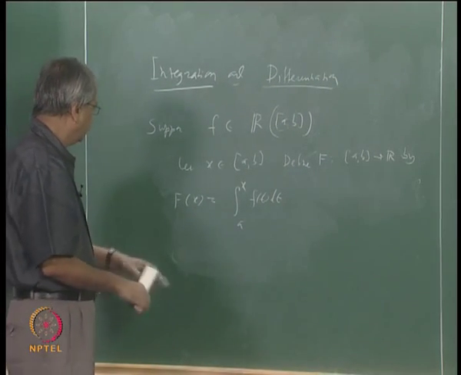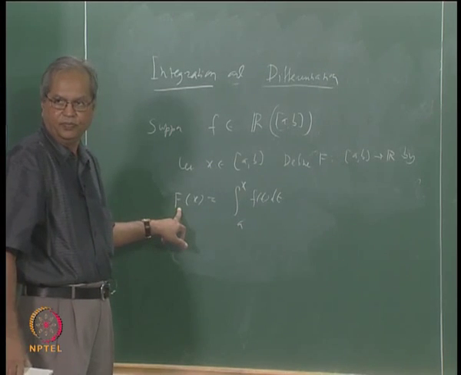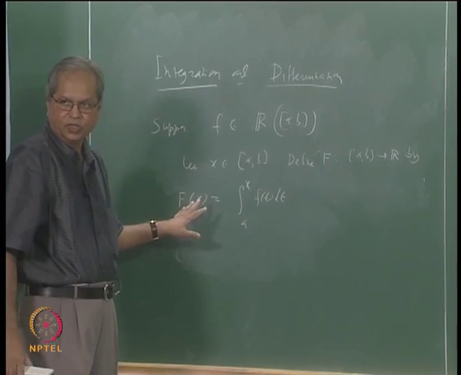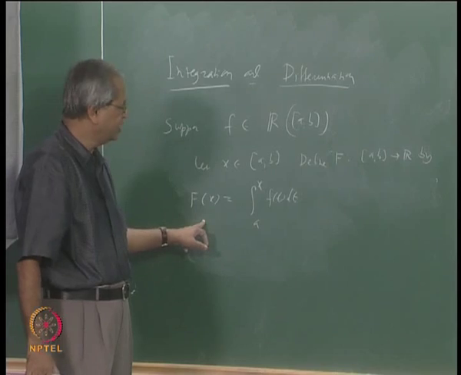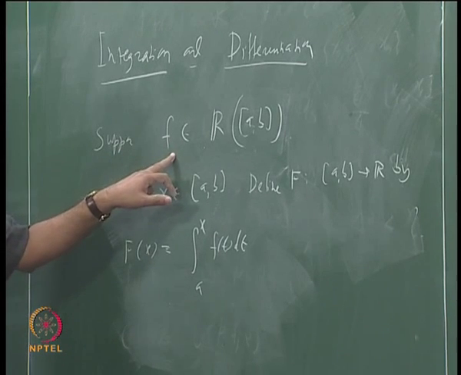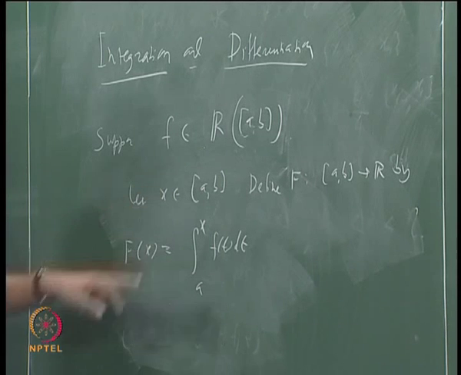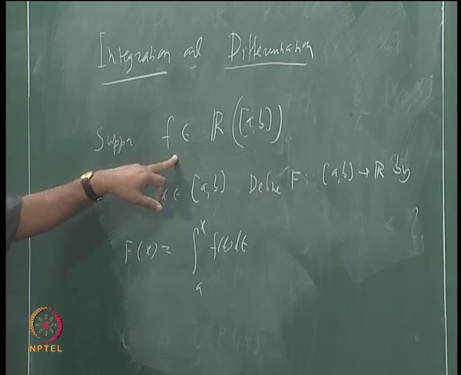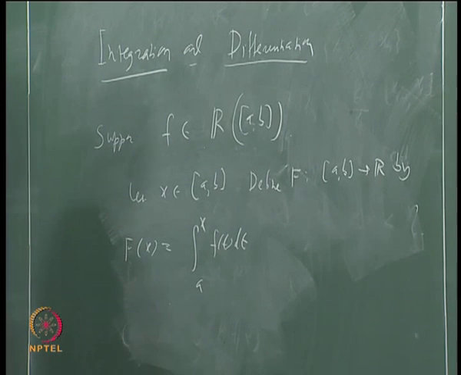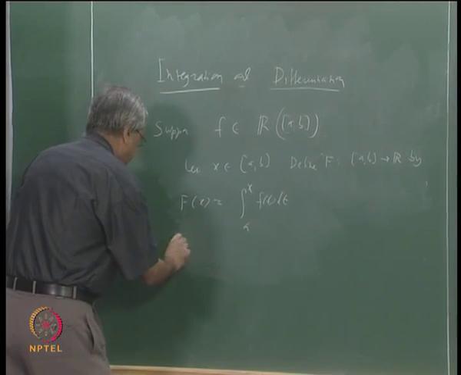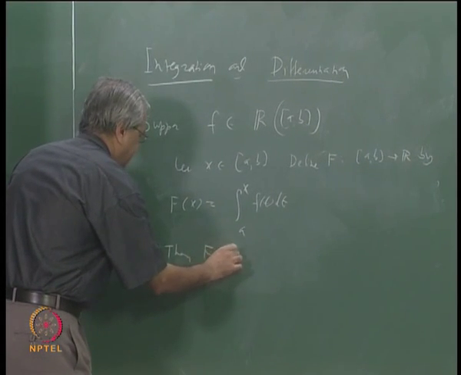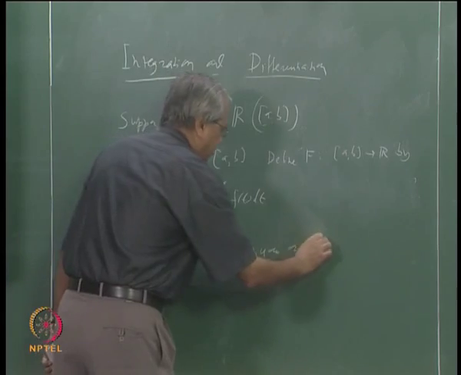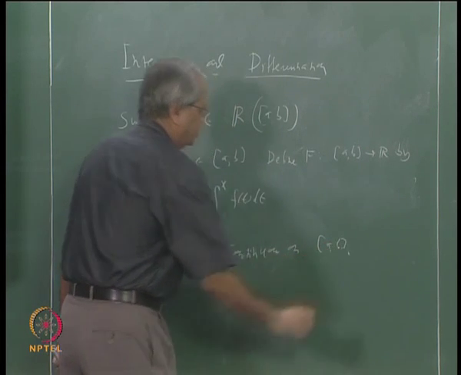Then this function big F is, first of all, continuous always, and it is differentiable wherever small f is continuous. That is, at whichever point small f is continuous, at that point big F is differentiable, and the value of the derivative is the same as the value of the function small f. I will just write that, and the proof we shall discuss in the next class. Then big F is continuous on [a, b].